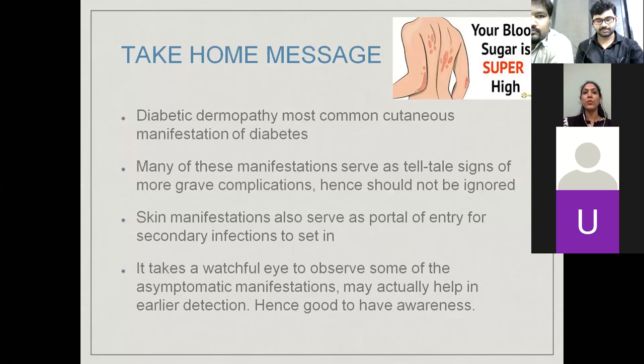One has to be watchful for these lesions, because sometimes they're asymptomatic and the patient will not complain, but you can notice and help in early detection. An important thing is that because of the higher sugar status, the skin manifestations also serve as a portal of entry for secondary infections to set in. Hence, it is very important that the sugar levels are controlled. That is the main take home point here.